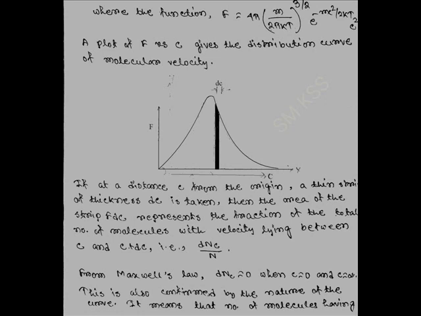Now from Maxwell's velocity distribution law, we can see that dnc will be 0 when c equal to 0 and also when c equal to infinity. And this is also confirmed from the nature of the curve.